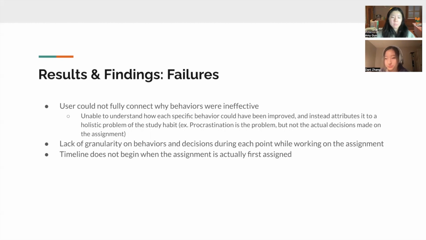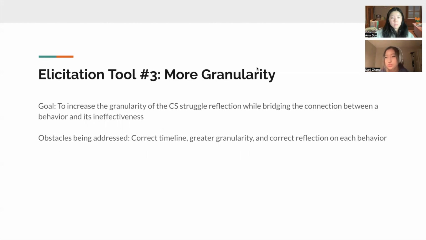And there was also a lack of granularity on the behaviors and decisions during each point while the student was working on the assignment, and the timeline also does not begin when the assignment is actually first assigned. Our third elicitation tool produced more granularity, and that was our goal. And we also aimed to bridge the connection between a behavior and its ineffectiveness.